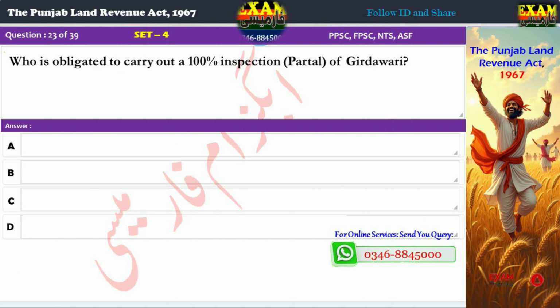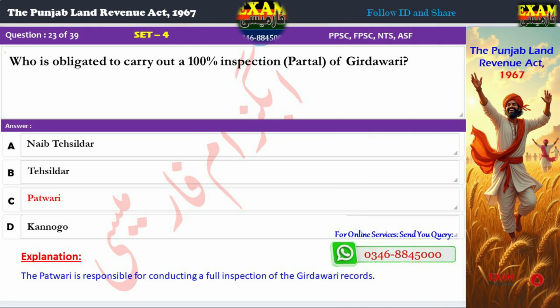Question 23. Who is obligated to carry out a 100% inspection, Partal of Girdawari? A. Naib Tehsildar. B. Tehsildar. C. Patwari. D. Kanungo. Correct answer: C. Patwari. Explanation: The Patwari is responsible for conducting a full inspection of the Girdawari records.